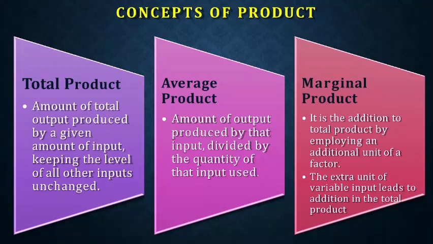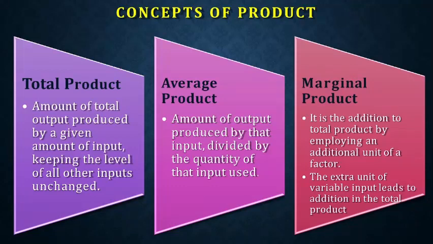That means with one unit of coaching by X, I scored 5 extra. That is called marginal product. So by changing any unit of input, or by employing any additional unit of input, the change in total product can be called marginal product.